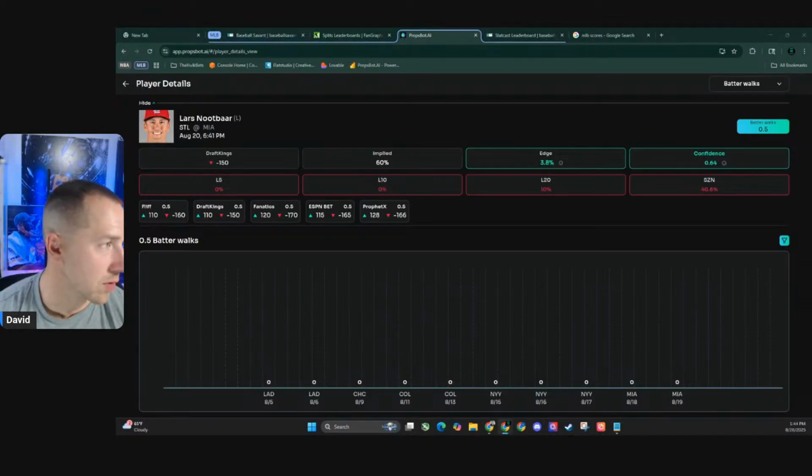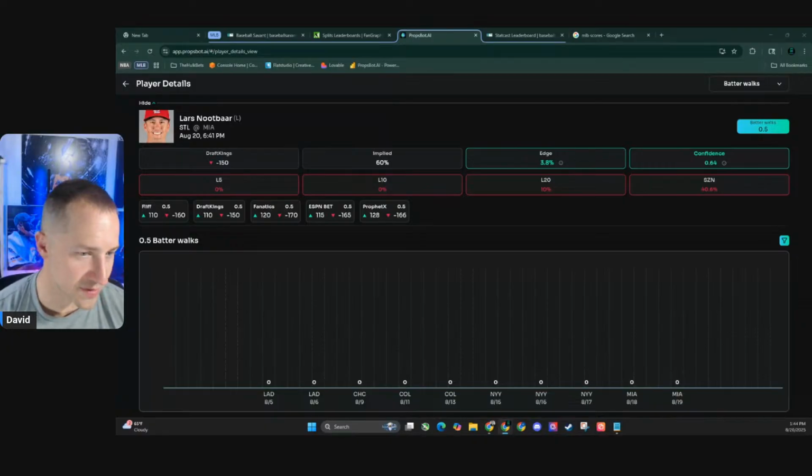Let's take a look real quick at unders. I'm just curious how the batter walks did yesterday for a confidence score of, let's do 0.6 and above. Oh, nothing. 20 bets broke even. 0.64 and above. I'm just curious how it did.